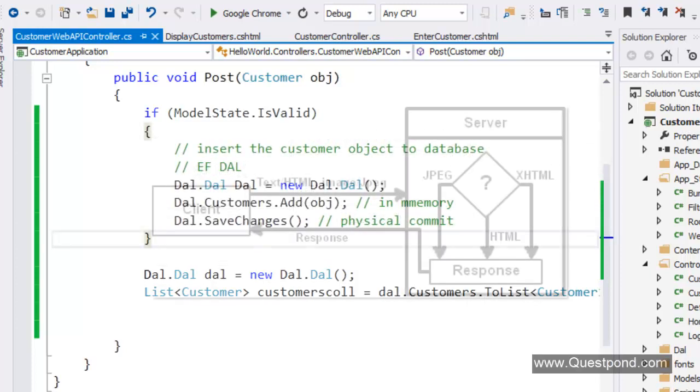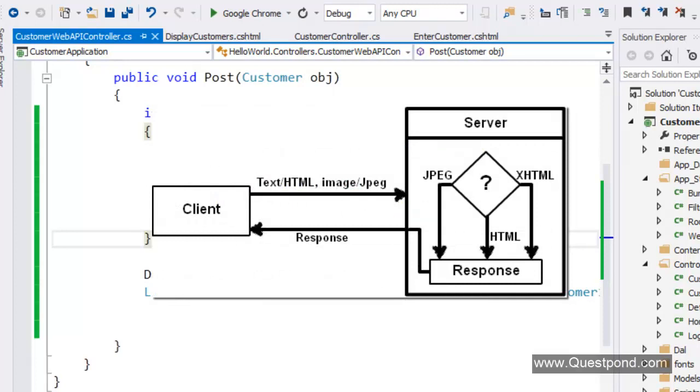So now when the client makes a call to the server, when he makes an HTTP POST call or a GET call, he sends the content type in a format of a main type and a subtype. It means the client sends text/HTML, application/XHTML, or application/XML, or image/JPG, or image/GIF. In other words, the client says that the main type is image and the subtype which I support is JPG.